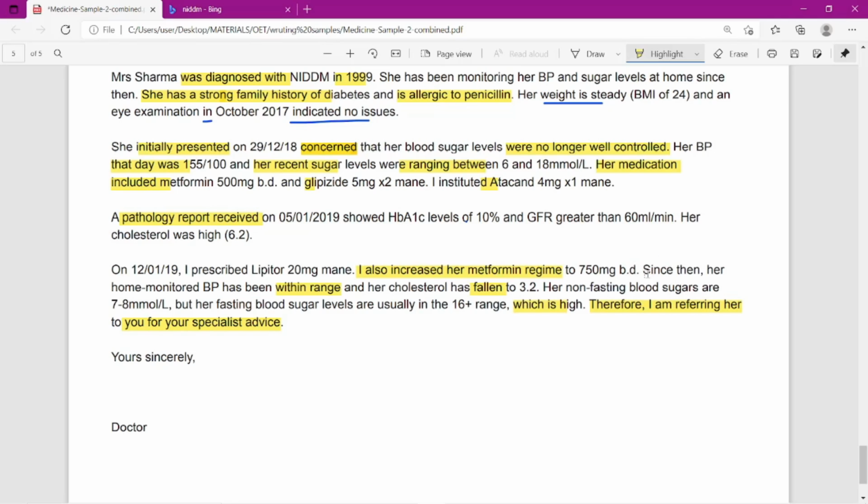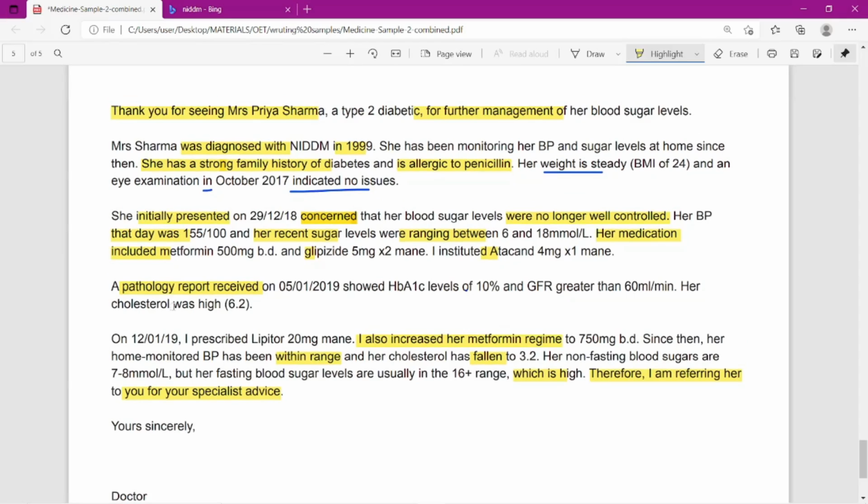Since then, from that time onwards, since then her home monitored BP. At home, they have written home monitored BP. Right. At home. Here, see. So it's here at home. What is another synonym they have used here? Same meaning, home monitored BP.